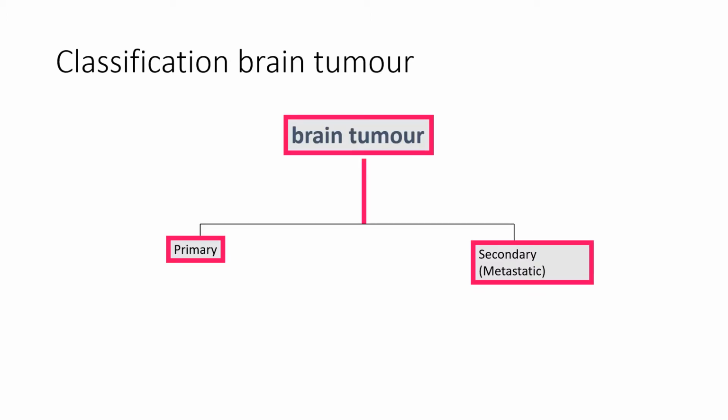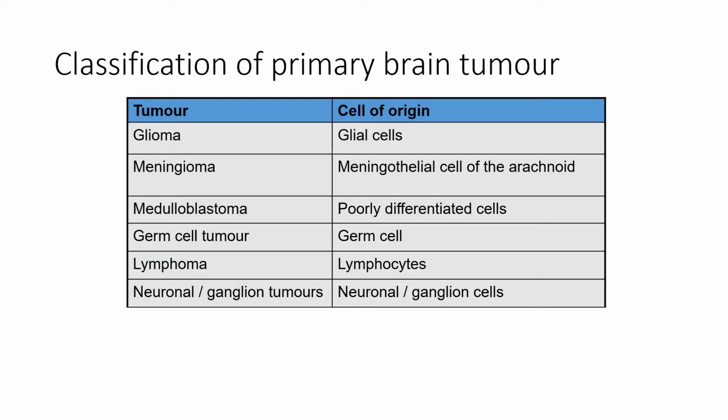We go to the classification of brain tumor. It is first divided into primary and secondary or metastatic. The primary tumor of the brain is divided according to the cell of origin. If it arises from the glial cells, they are called glioma. If it derives from the meningothelial cell of the arachnoid, it gives rise to meningioma.